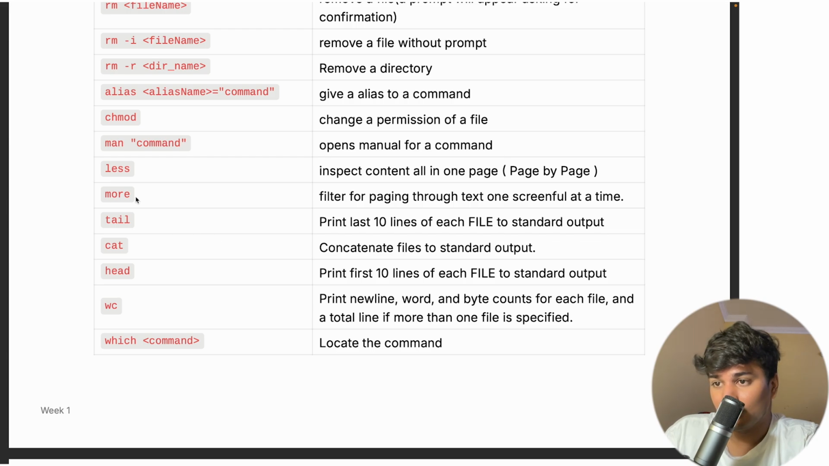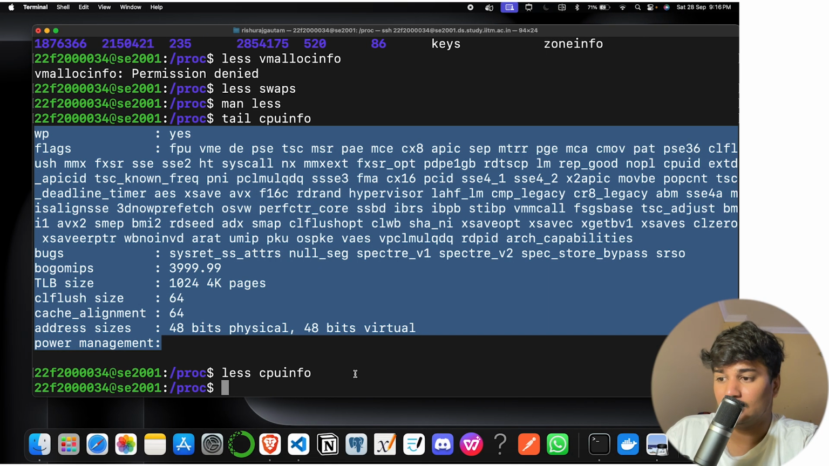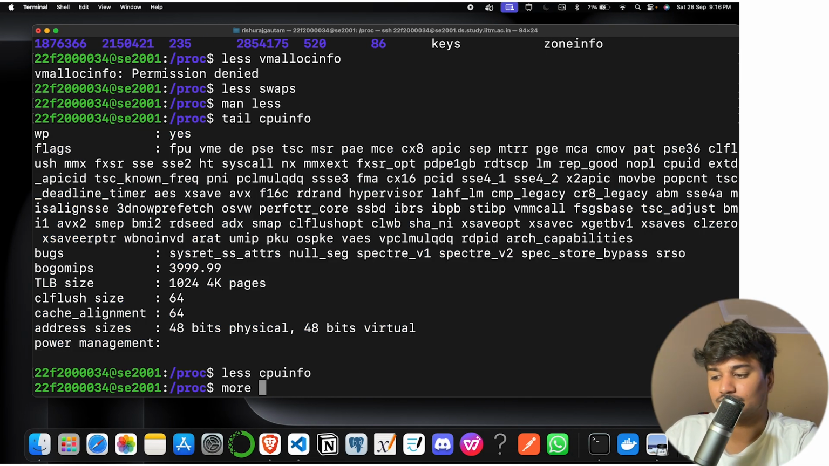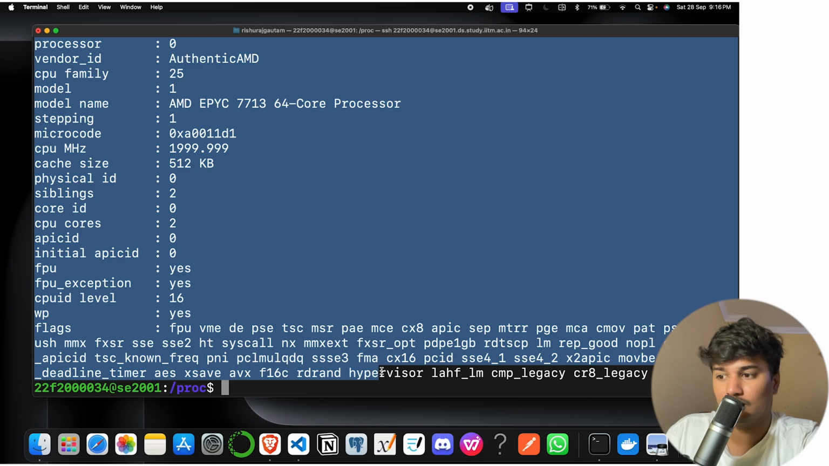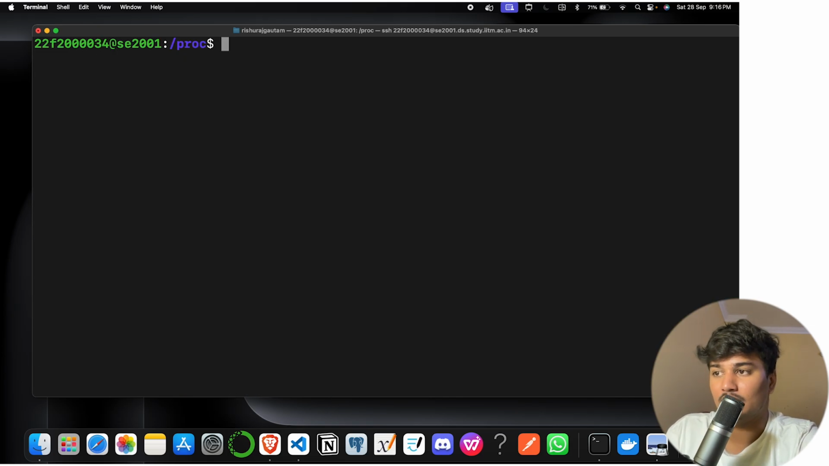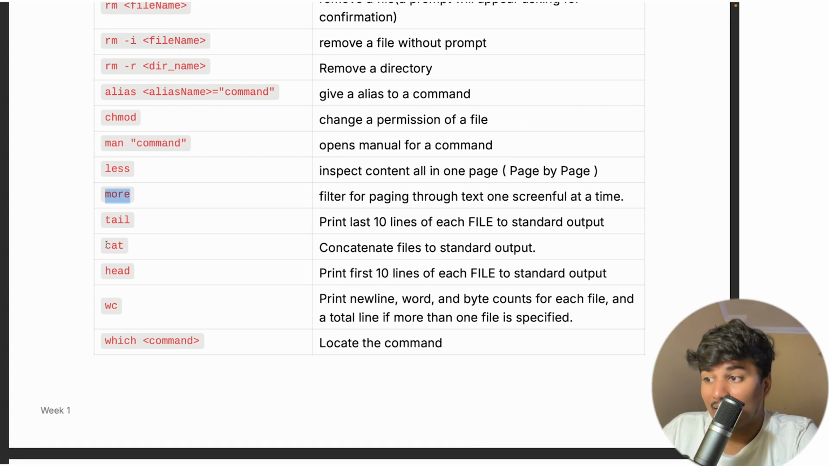Similarly, more is also the same thing. Let's do more on cpuinfo, and you can see the same thing. Okay, and there is a more option also. Whatever fits on your screen, it will show only this much in the terminal.